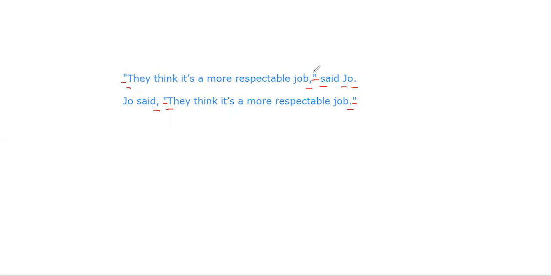That means the sentence has ended, and after this comma you close the inverted commas, and then after closing the inverted commas there's a space. After the space you will write the reporting verb, that is said or reported or quoted or whatever, and the first alphabet again is supposed to be small. That is, this S here is supposed to be small. Look at my beautiful handwriting here. This is supposed to be small, and this here is a proper noun, obviously the person who has said it. This is going to be capital.